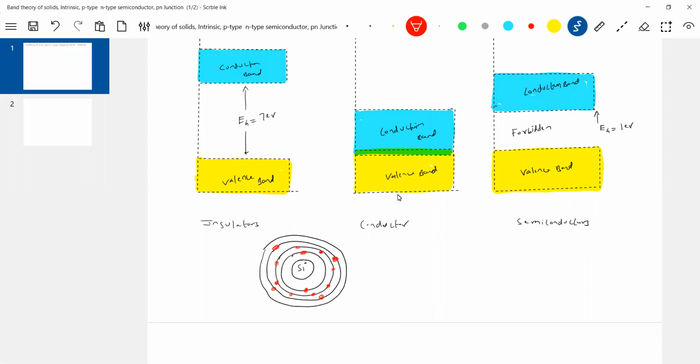Any questions they may ask you. So let me show this also. This is for silicon, atomic number 14. If you look at 1s squared, 2s squared, 2p6, 3s squared, 3p squared.